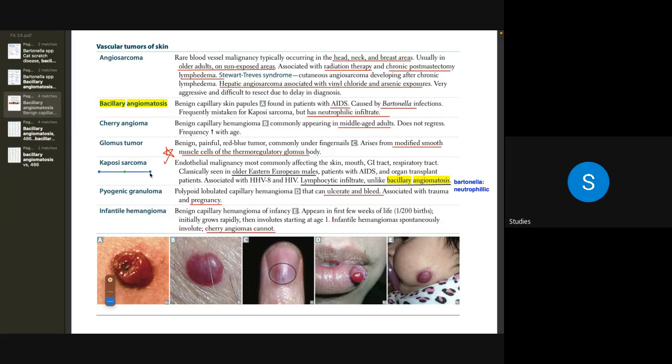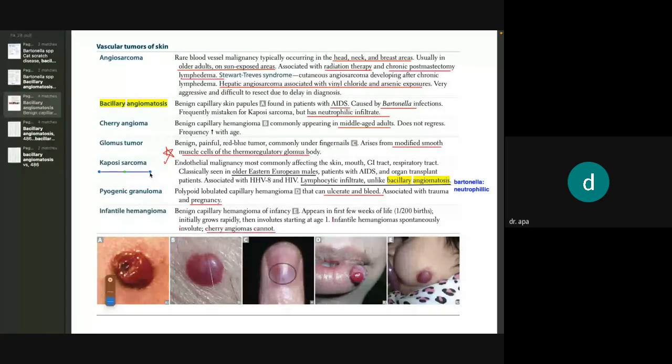In Kaposi you find a lymphocytic infiltrate, whereas in bacillary angiomatosis you find a neutrophilic infiltrate. Sorry, I just got confused. Kaposi sarcoma is caused by a virus in the herpes family, so that's why we get a lymphocytic infiltrate, because in viral infection the lymphocyte count is higher.